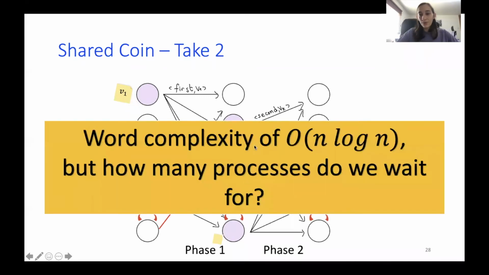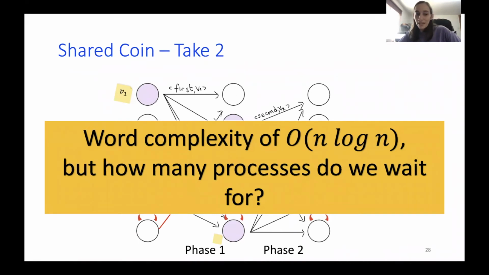And what we do is we want to select the committees to be of sufficiently small size so we can reduce the word complexity. So the committee size is of the order of log n. In each step, log n processes speak and they send their messages to all other processes because they cannot predict who will be in the committee in the next step. And we end up with the n log n word complexity, but we encounter a problem now.